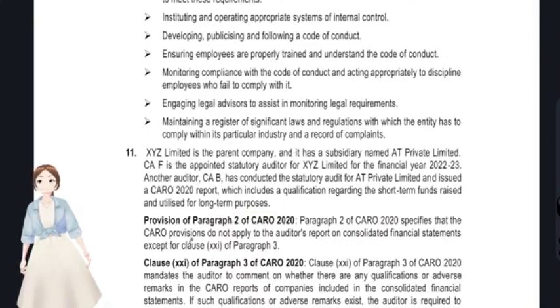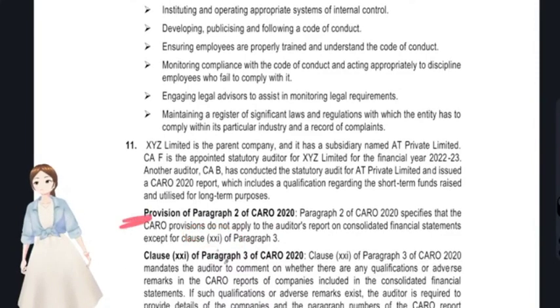Under paragraph 2, as we read earlier, CARO will not be applicable to the audit report on CFS except for clause 21. They have just repeated the provisions here.